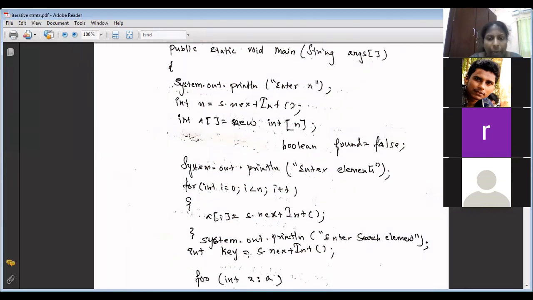Now enhanced for, int key equal to s.nextInt. Okay, how will you do? Shall we open a Word document and type it?